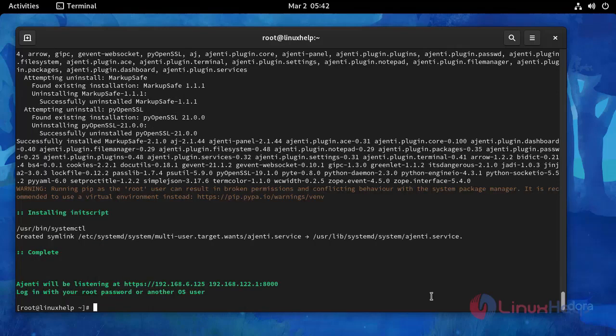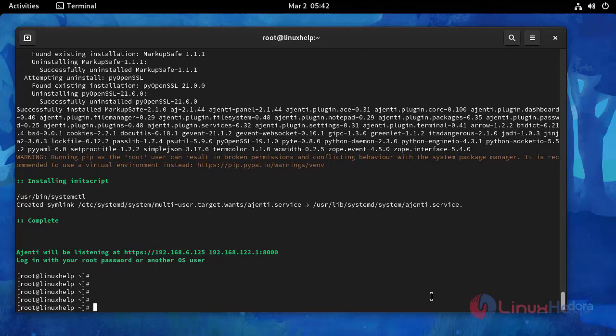Installation completed, and then I'm going to set the firewall for public access using the following command.